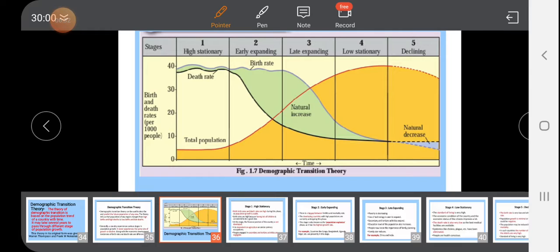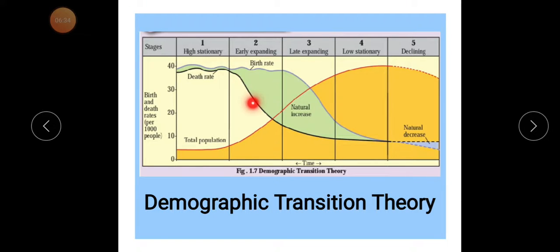High birth rate, but the death rate declines. In the third stage the death rate declines and is lowest, and the birth rate also starts to decline because, with development, the working population shifts from primary occupations into tertiary and secondary.